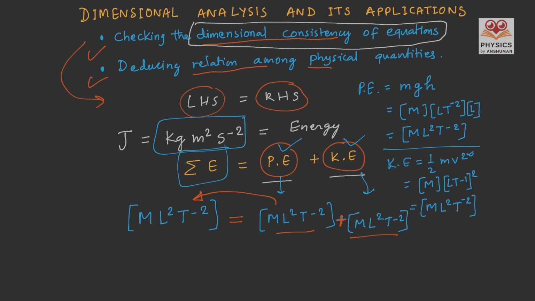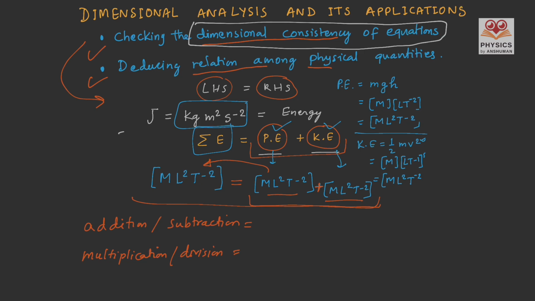On the right hand side, there are two different physical quantities, but since they have the same dimensions, we can confirm the homogeneity of dimension, or the principle of homogeneity of dimension. So this whole equation is consistent in terms of dimensions.